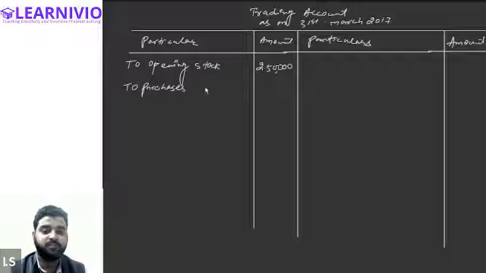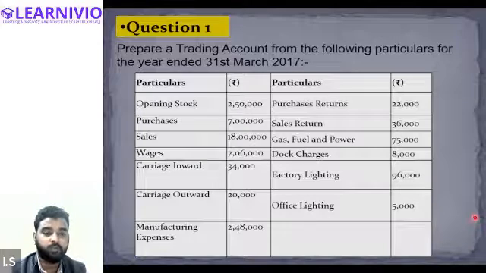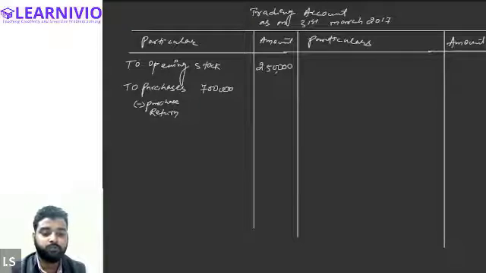So the value of purchases was 7 lakh, but we won't be writing the entire amount in the final column. So we will be reducing the value of the returns. So purchase return will be reduced. Value of purchase return was how much? It was 22,000. So we will reduce 22,000.